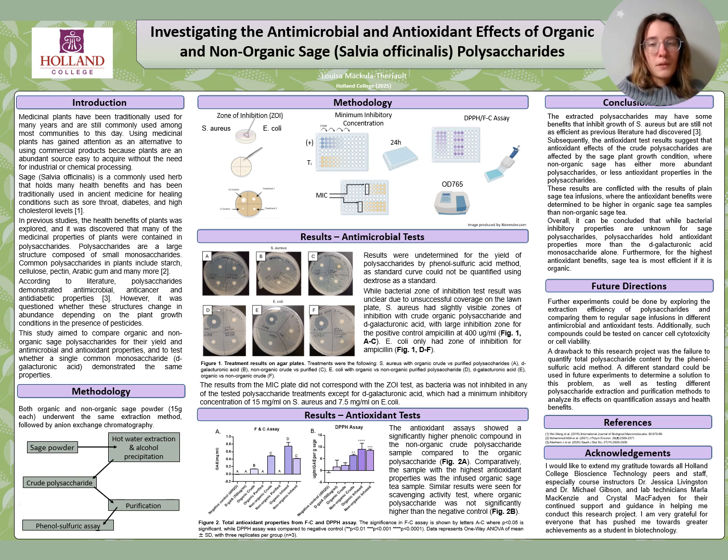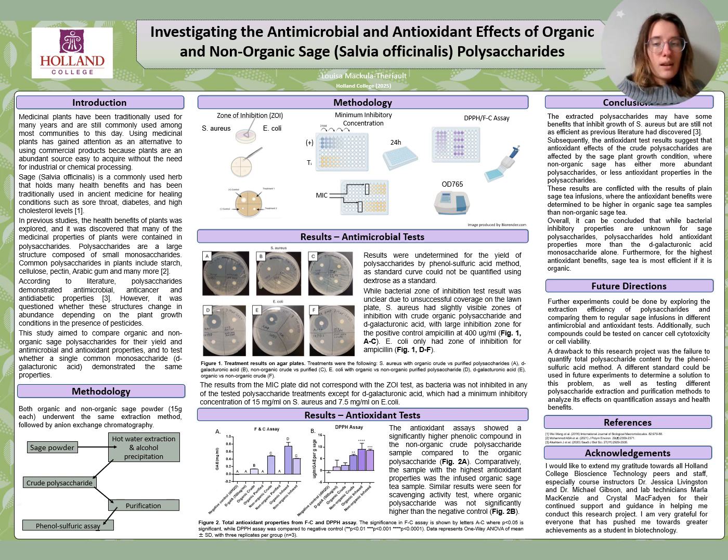It was discovered in previous studies that medicinal properties in plants were from polysaccharides, a large structure composed of smaller monosaccharides. It was questioned whether this structure was affected based on the growth condition of the plants. Therefore, this study aimed to compare organic and non-organic sage polysaccharides for their yield and benefits. Additionally, the research project explores the question of whether monosaccharides provide similar results or if the composition of the polysaccharide structure is related to its medicinal properties.